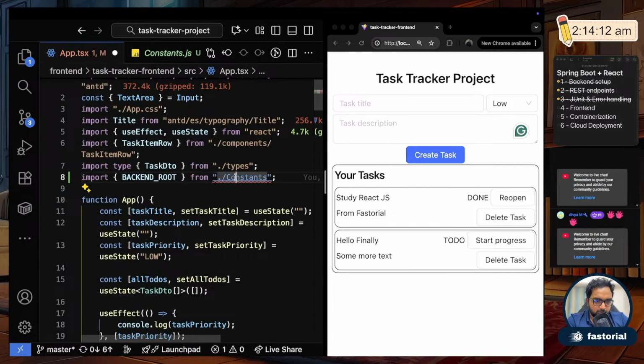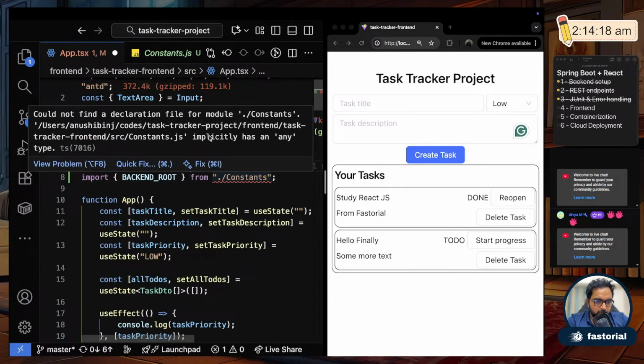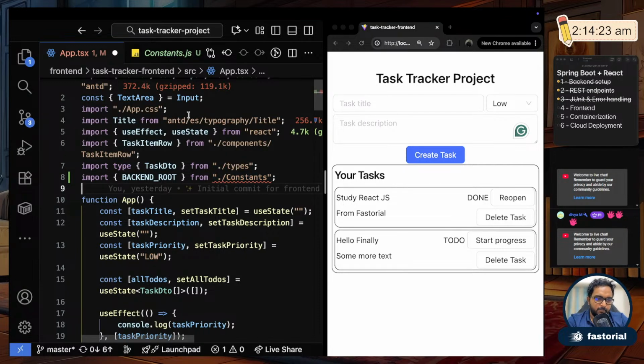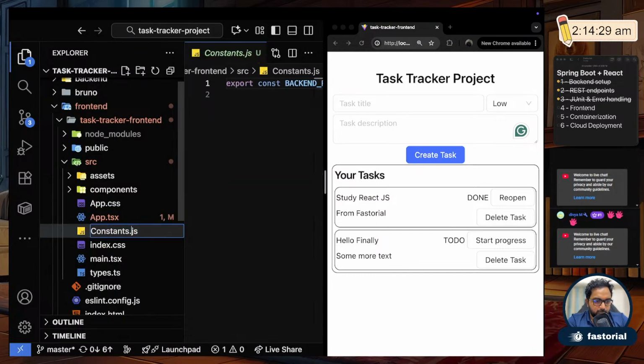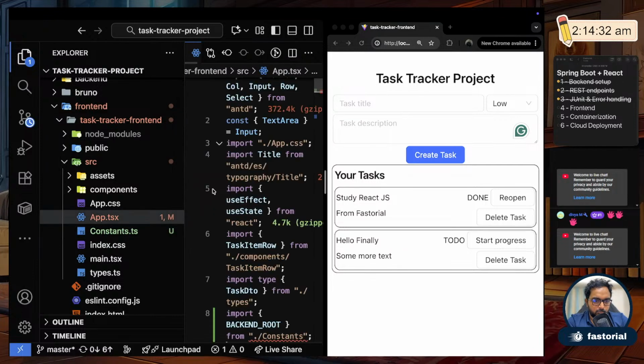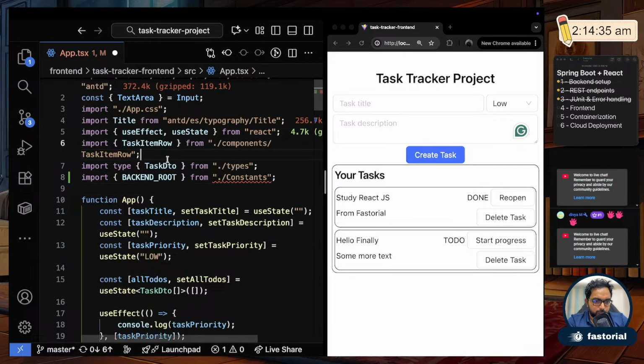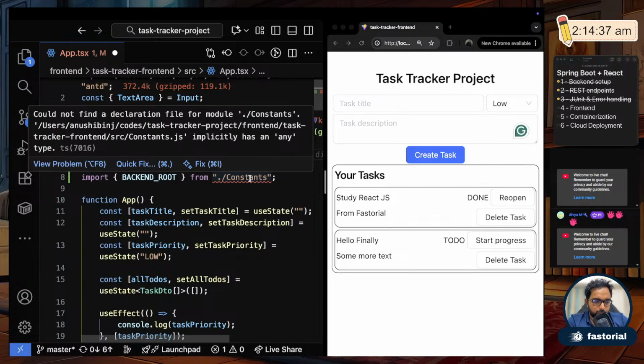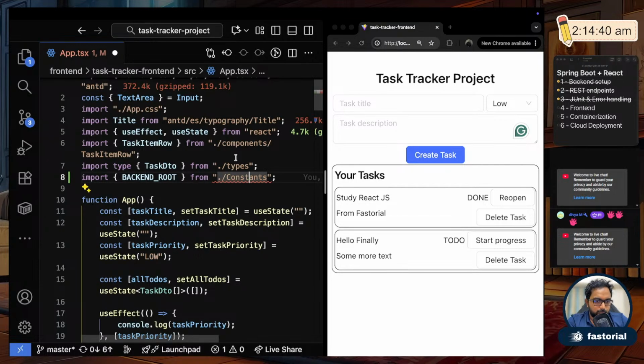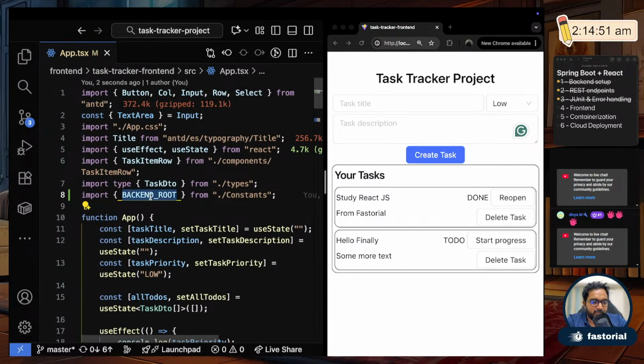It's even redirecting. If I control click, it's going to that file even, but it's not working. So what is it saying? It says implicitly has any type. What? Oh, maybe because it's defined as a JS file. So let me change it into a TS file. Now what? Okay, now it's coming. Fine, so we got backend root.